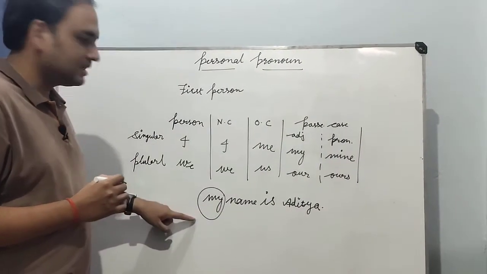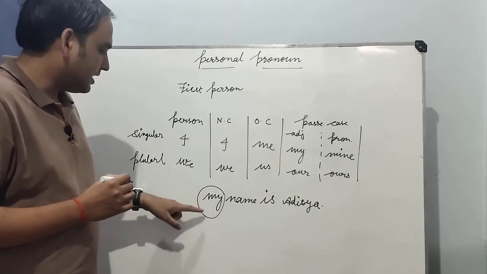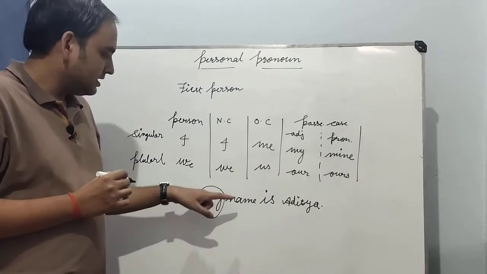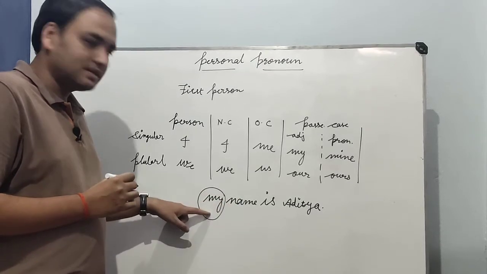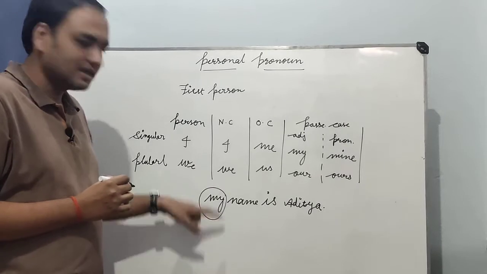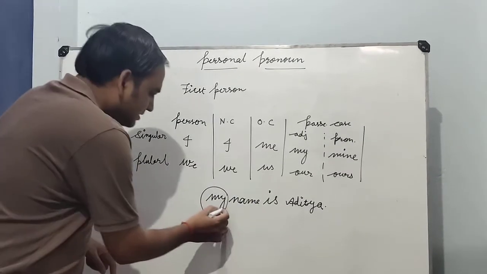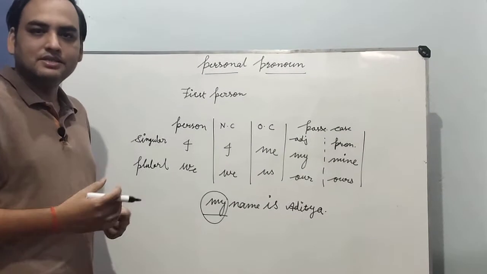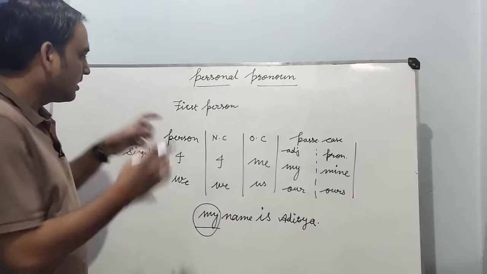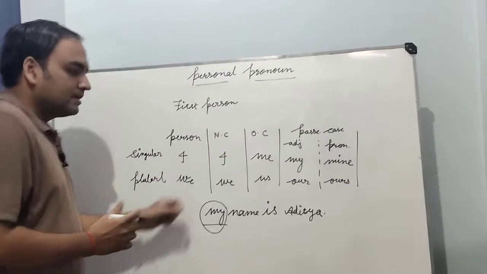This is the singular case of possessive adjective. My always carries a noun with it; it is not used alone. Why? Because it is an adjective. So in my name is Aditya, my is used as a first person singular.